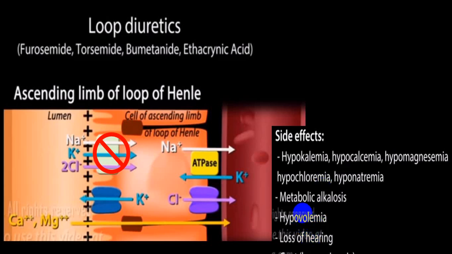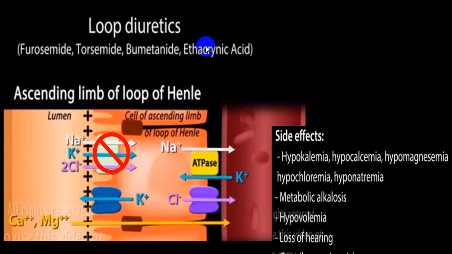There are ethacrynic effects because they belong to the ethacrynic group. So there is also ototoxicity. The person can have hearing disturbances, and there is also a little amount of hyperuricemia. So all these are the common side effects which should be kept in mind, and these are the two common diuretics which are utilized in a large amount in everyday practice.